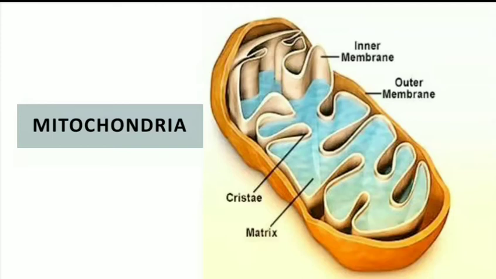They are rod-like filamentous bodies, usually with a dimension of 1 to 3 micrometers. Certainly about 2000 mitochondria are present in a typical cell, and they occupy about one-fifth of the total volume of the cell.